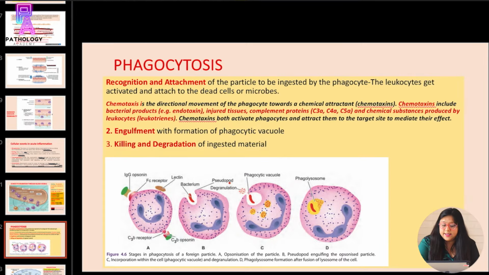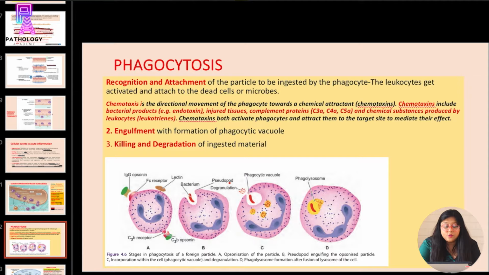These chemotaxins include bacterial products, for example endotoxin, injured tissues, complement proteins like C3a, C4a, C5a and chemical substances produced by leukocytes, also called leukotrienes. These chemokines or chemotaxins activate phagocytes and attract them to the target cell to mediate their effect.